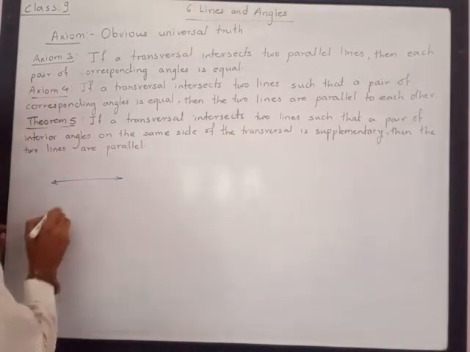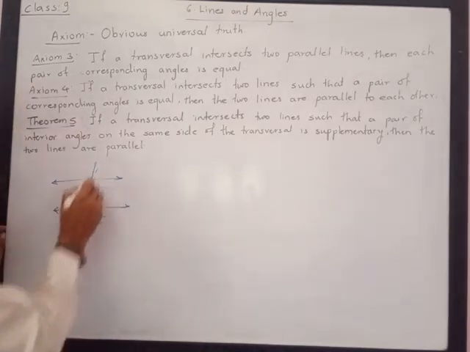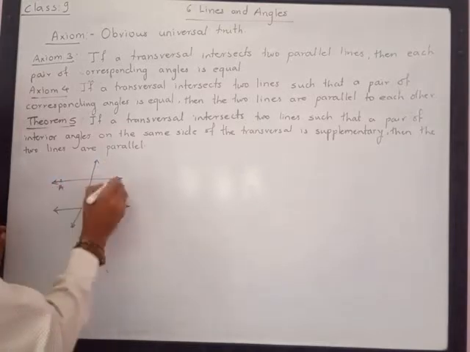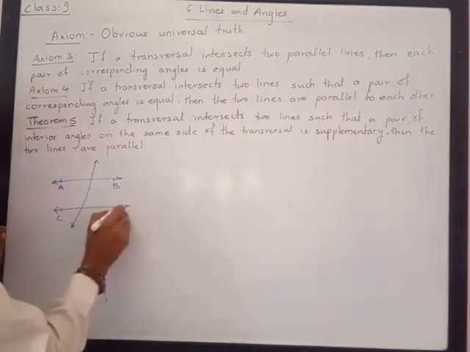Here we are given a transversal intersecting two lines. I will take the same notations, lines AB and CD.